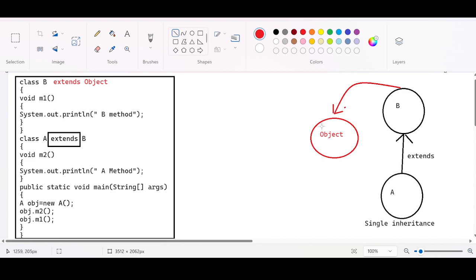But if you consider the compiler's code also, it will represent multi-level inheritance. But we are not supposed to consider that. We are not supposed to consider the compiler optimization. Please remember, this is single inheritance. This is how the diagram looks like.